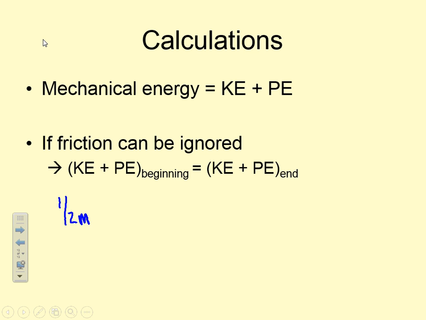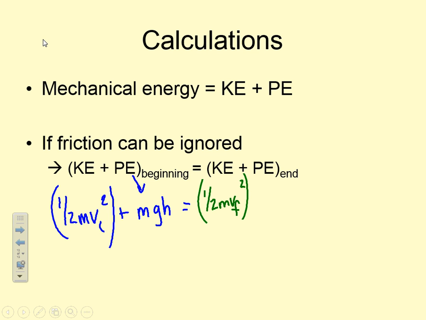So it's going to be 1/2 m vi squared, our initial velocity, plus the equation for PE, which is mgh, equals our kinetic energy, which is 1/2 m vf squared, vf being our final velocity, plus mgh.